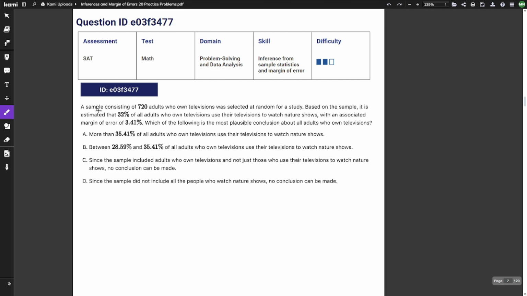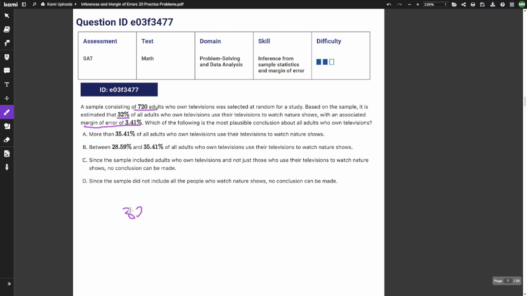Question number 7. A sample consisting of 720 adults who own televisions was selected at random for a study. Based on the sample, it is estimated that 32% of all adults who own televisions use their televisions to watch nature shows, with an associated margin of error of 3.41%. What is the most plausible conclusion about all adults who own televisions? So once again, we have our margin of error, so we're going to add and subtract this number from 32.